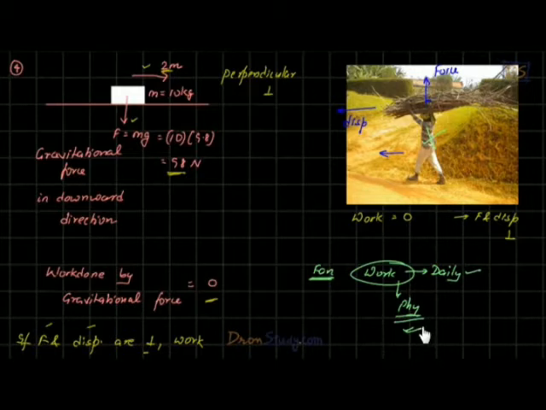But students, don't try to teach this meaning of work to this guy. If you go and tell him, hey person, listen, you're not doing any work because your force is perpendicular to the displacement, so I'm not going to pay you, he will slap you. So don't try to teach such physics to him. Anyway, jokes apart, students, in daily life, as per the definition of work, he's doing work, but we are here studying science, physics. So as per the definition of physics, there's no work here. Work is zero.